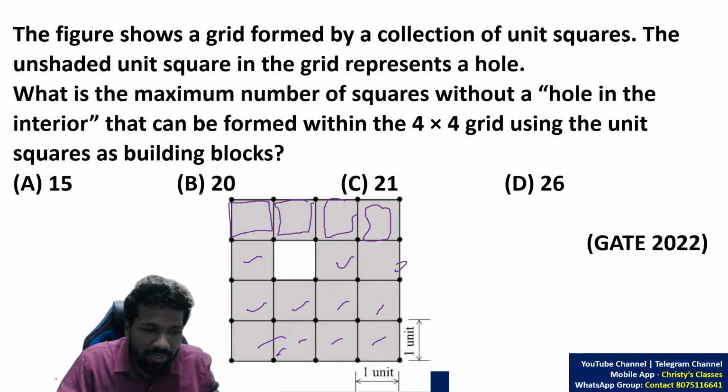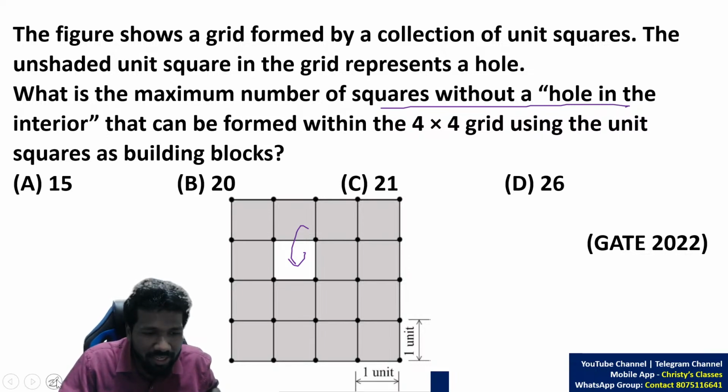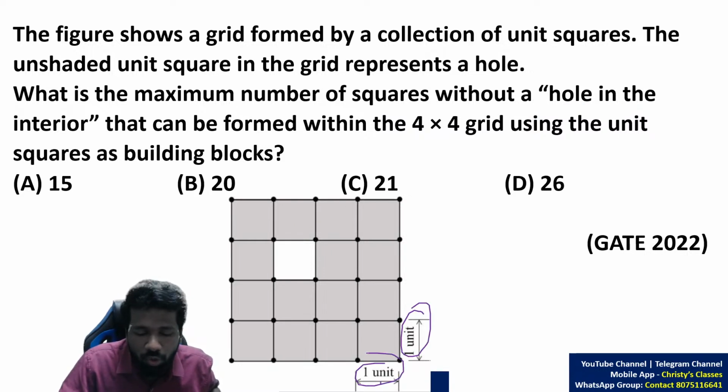Or we can say total 16 minus 1. 4 into 4, 16. But this is a hole that cannot be considered as a square. That is a square with a hole in the interior. But we need squares without a hole in the interior. Therefore there are 15 1 by 1 squares, meaning 1 unit length and 1 unit breadth.